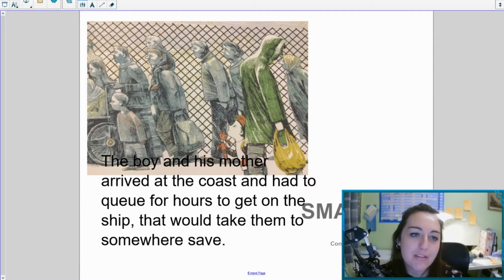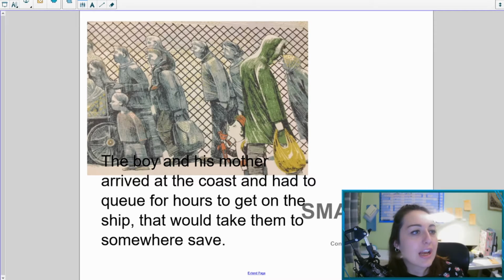Now, as a little bit of background knowledge, the boy and his mother, after spending that night on the street, they finally arrive at the coast. So they've walked all the way from their town, all the way to the sea, and they can just afford to get a boat to another country for safety. But they have to queue for hours to get on that ship. So that's what's just happened before these plot points, and you can use that in your story at the beginning today if you'd like, just to make it link a little bit better, make it clear what's happened.